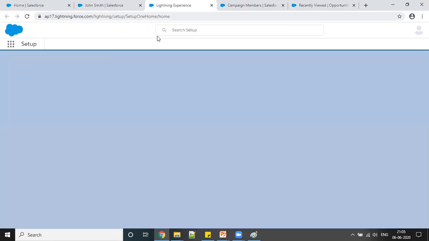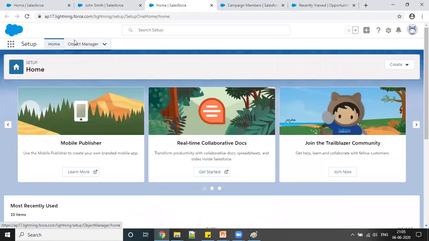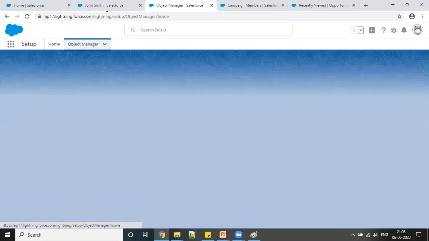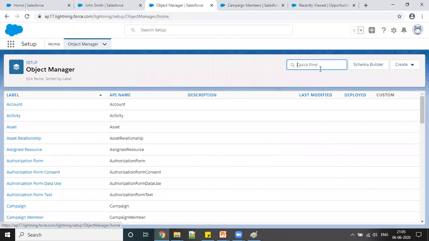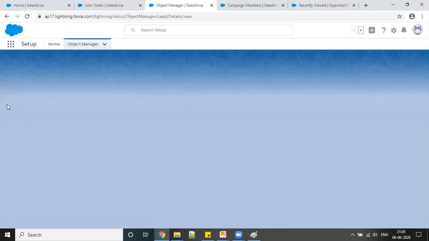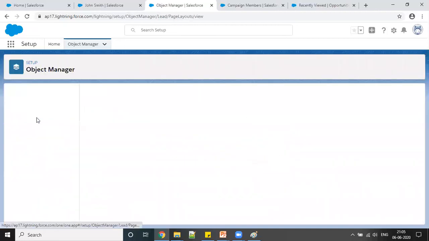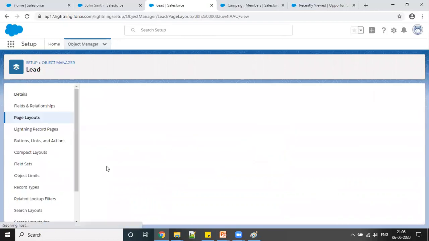Once you click on the setting icon and go to setup, it will take you to a new tab, and you can click on object manager. Here, we are on the lead object, so simply type lead. You will get this lead object, and you can go to the page layout and edit your lead page layout.